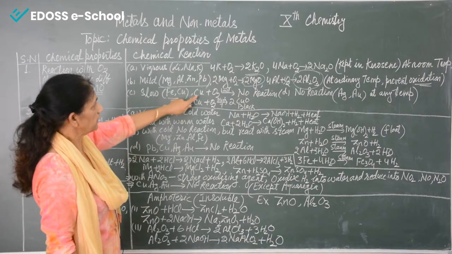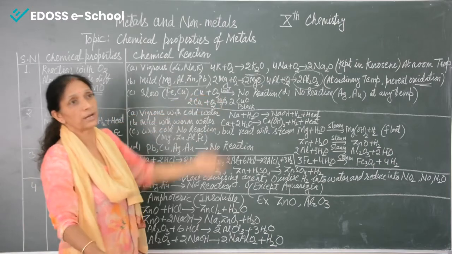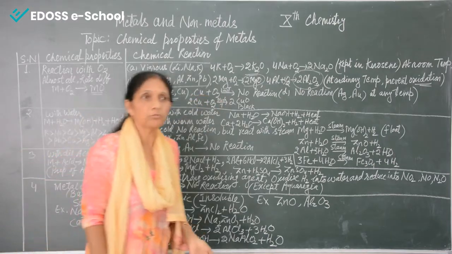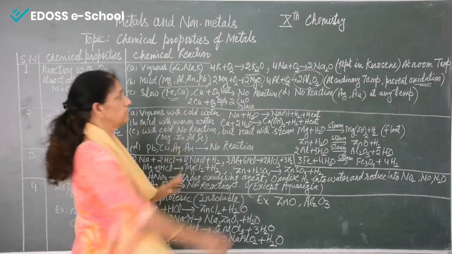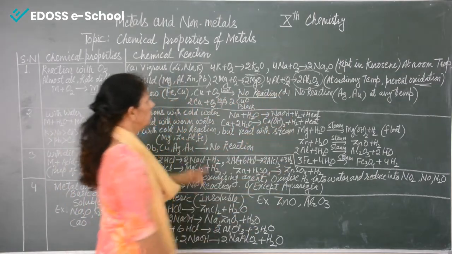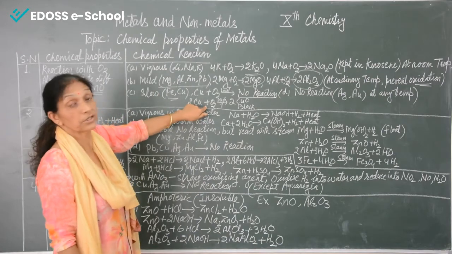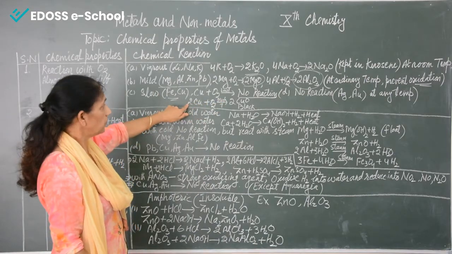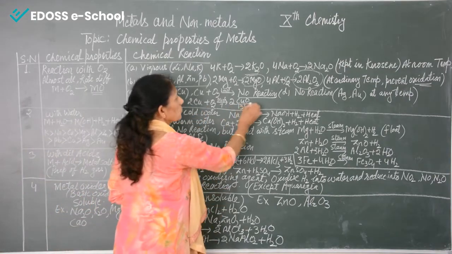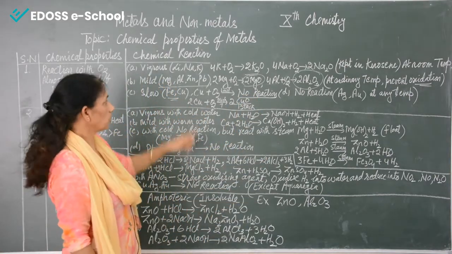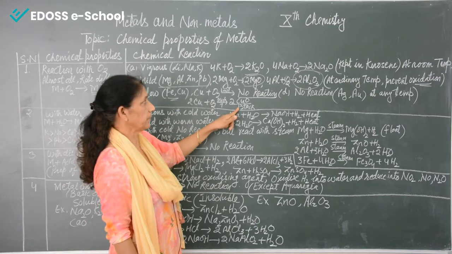We can see that copper at very low temperature, means we can say at room temperature, there is no oxidation reaction, means there is no reaction at all. But at sufficiently high temperature, if copper comes in contact with oxygen, it forms copper oxide, means the copper turns black.